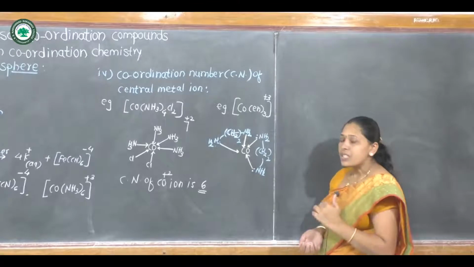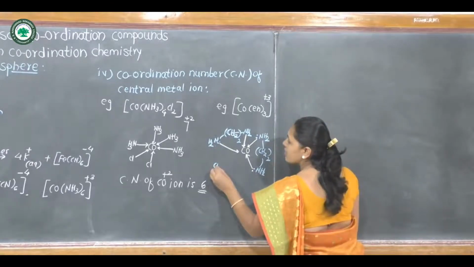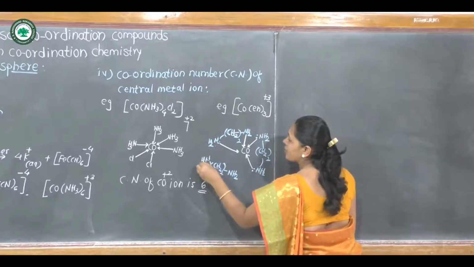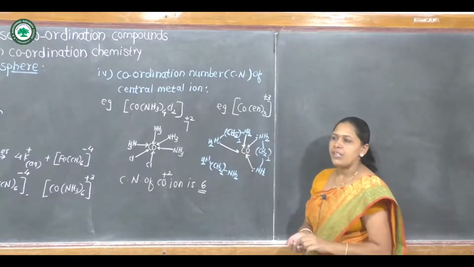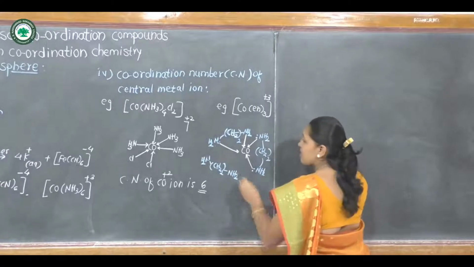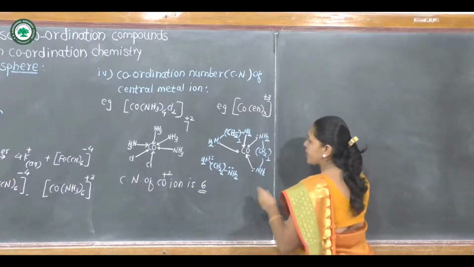Then third ethylene diamine molecule, CH2 twice, NH2, NH2. Third ethylene diamine also donates 2 electron pairs to the central metal ion and can form 2 coordinate bonds.